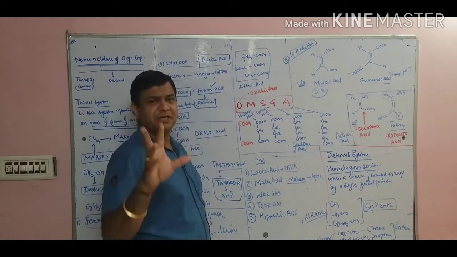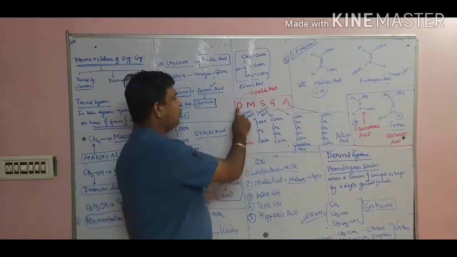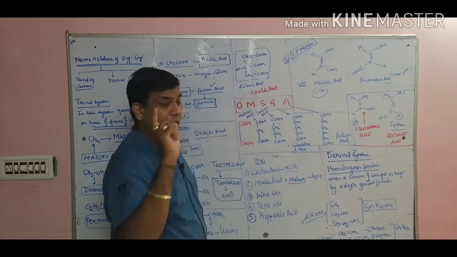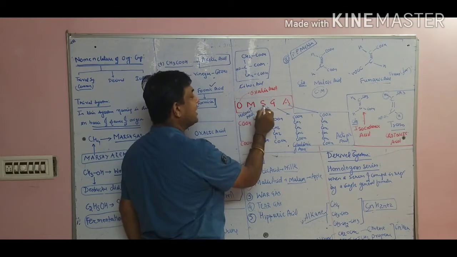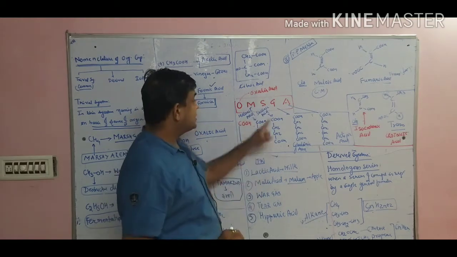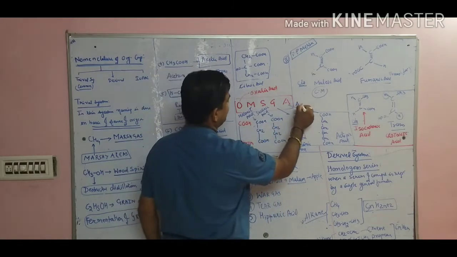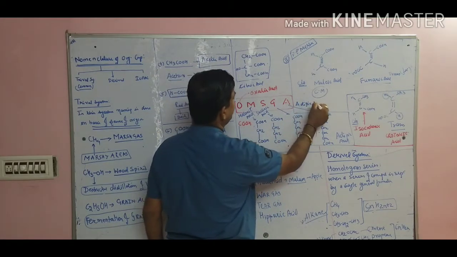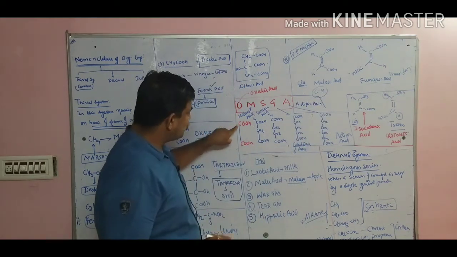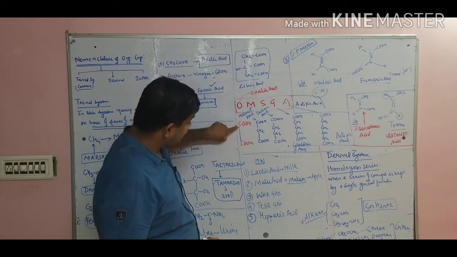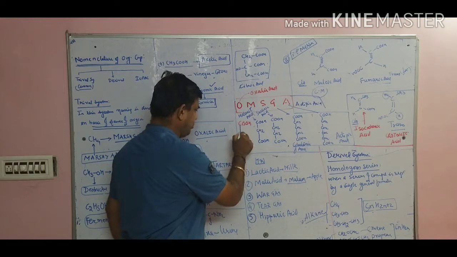See, I have developed a trick for remembering these acids. OMSGA, OMSAGA is the name, where O stands for oxalic acid, M for malonic acid, S for succinic acid, G for glutaric acid, and A for adipic acid. We have five acids which can be learned by a single name, OMSAGA. Now see, how is it oxalic acid? Two COOH groups are bonded together. The bond is between C and C, not between O and O. No, that's wrong. The bond should be between C and C.